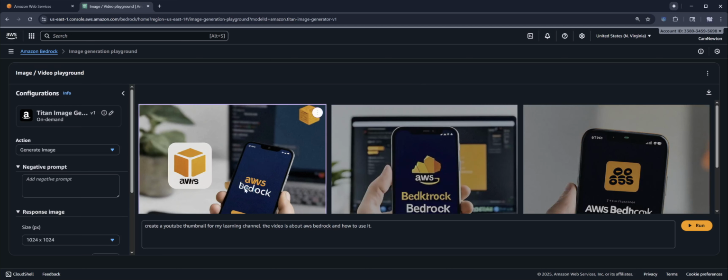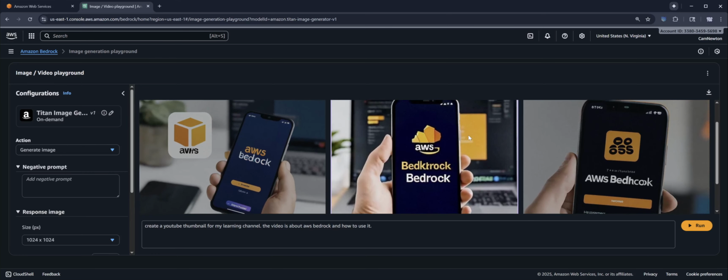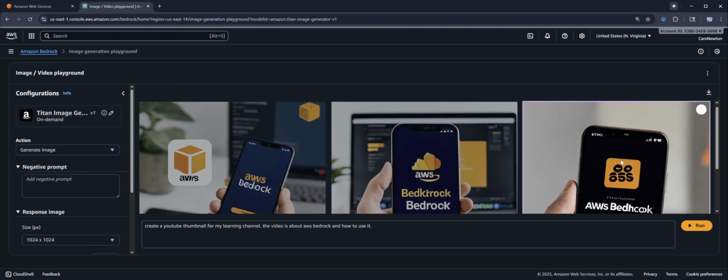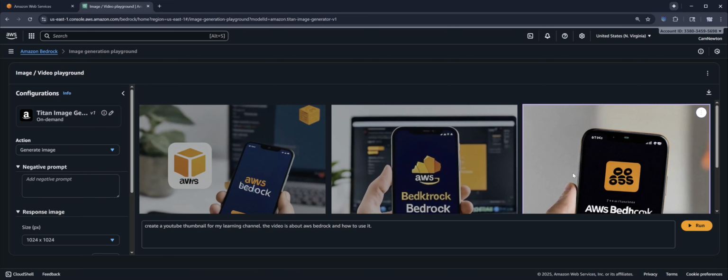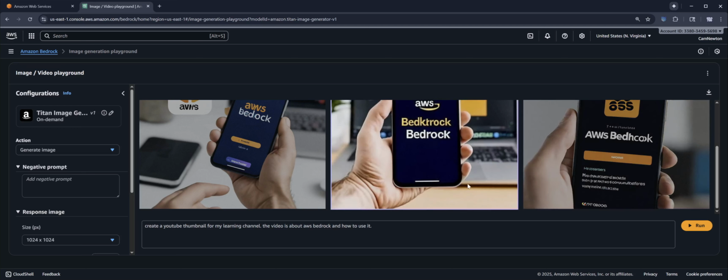All right, this option, AWS Bedrock, the lettering in here is all messed up, so that's no good. We can't use that one. Bedrock. Oh my god, this is horrible. I wouldn't use none of these. This is horrible. Just stick with ChatGPT, bro. If you're a regular person, just stick with ChatGPT.